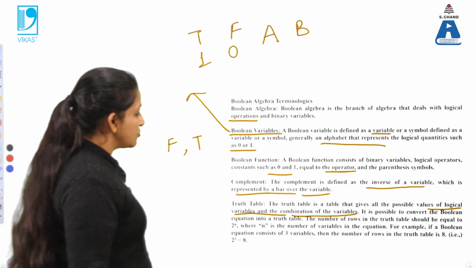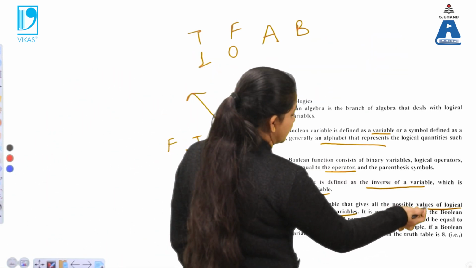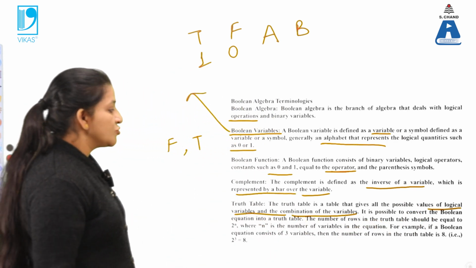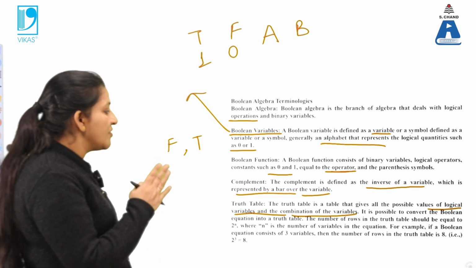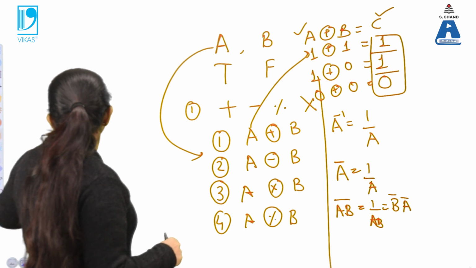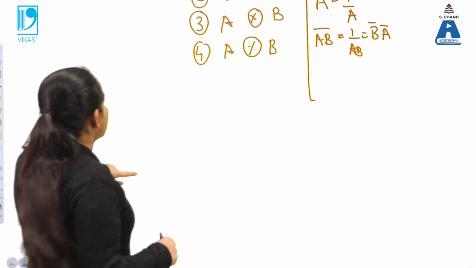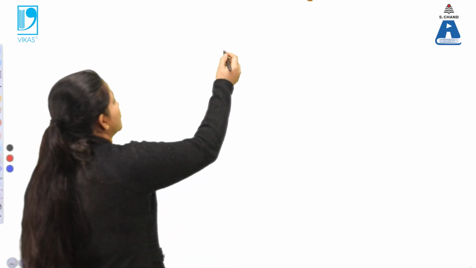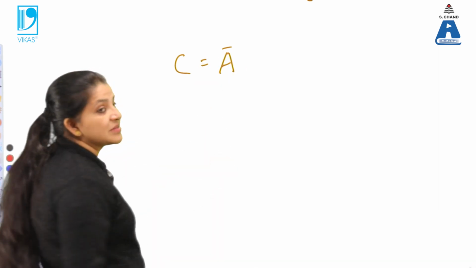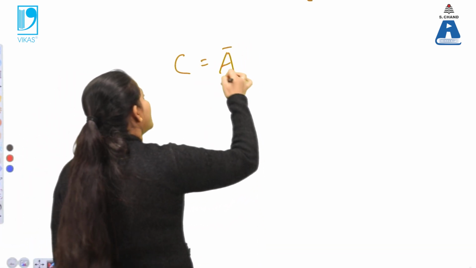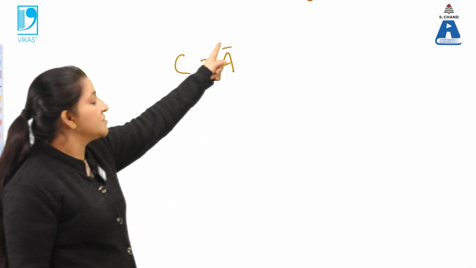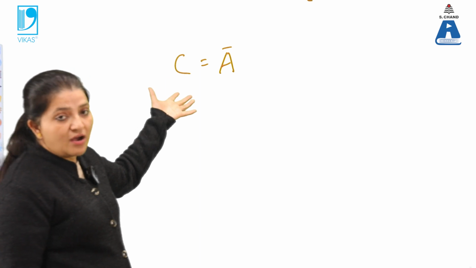The truth table is a table that gives all the possible values of the logical variables, and that is a combination of variables. For example, in case of the NOT gate, when only an inverse value is given, the output value can be given like this. In that case, a combination of variables is not there. Only by using a single variable, we can get the output value.